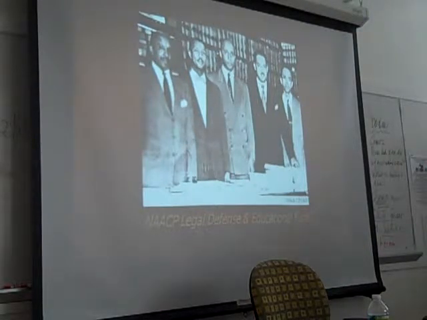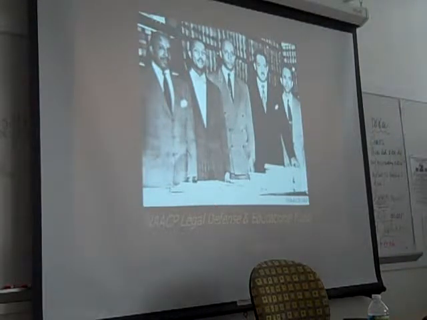Brown was about the integration of elementary and high schools. That was the holy grail of integration for these folks. Prior to that, as Mr. Dunbar mentioned on Tuesday, they were targeting graduate schools, law schools. They were trying to pinch the court towards this decision, where it would ultimately have to say, yes, primary and secondary schools must be integrated.